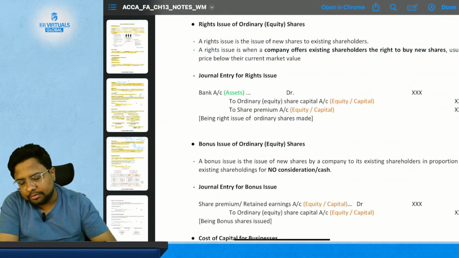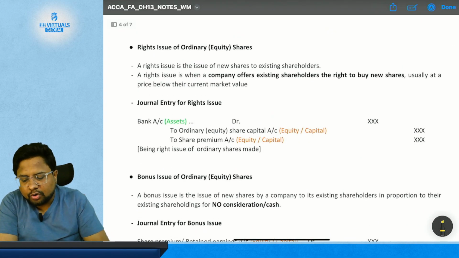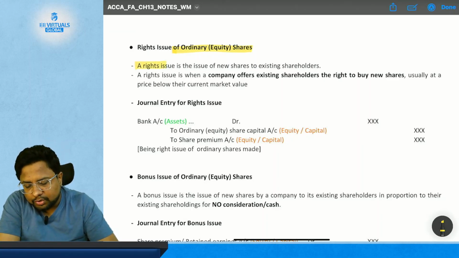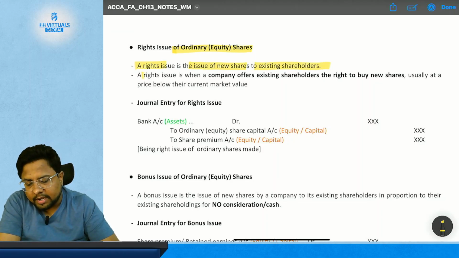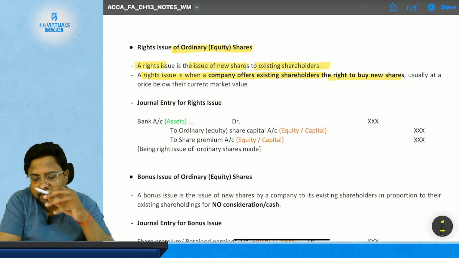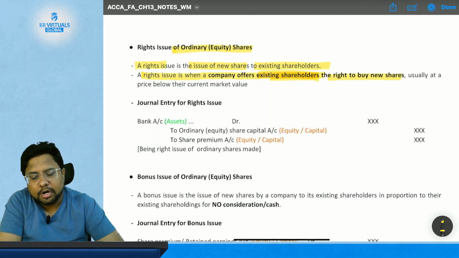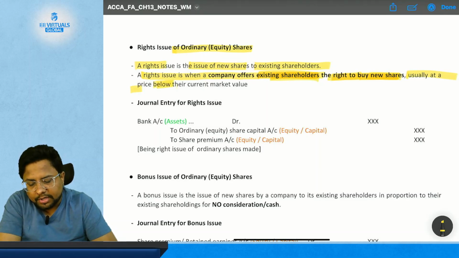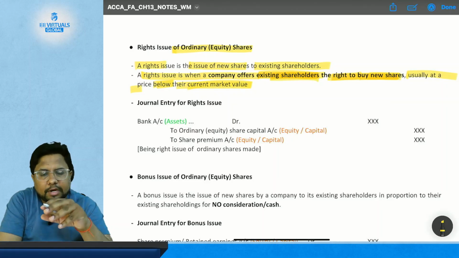Now we come to the notes, where we are going to study from our concept note, which is right issue of ordinary equity share. A right issue is the issue of new shares to existing shareholders. A right issue is when a company offers existing shareholders the right to buy new shares, usually at a price below their current market price. So this is the price at which they offer the share, which is usually lower than the current market price.